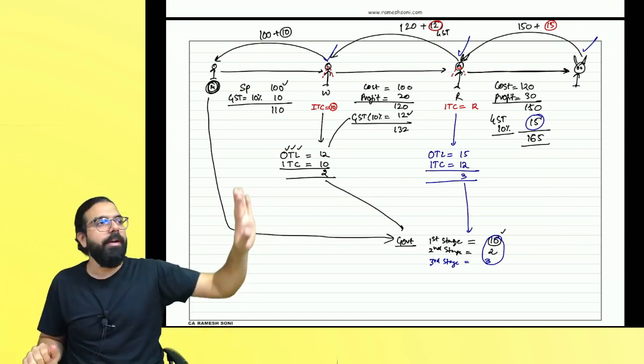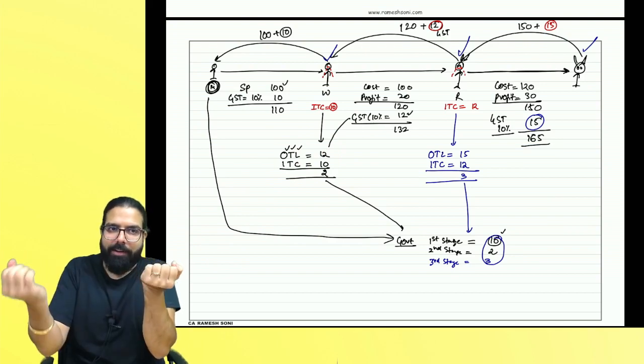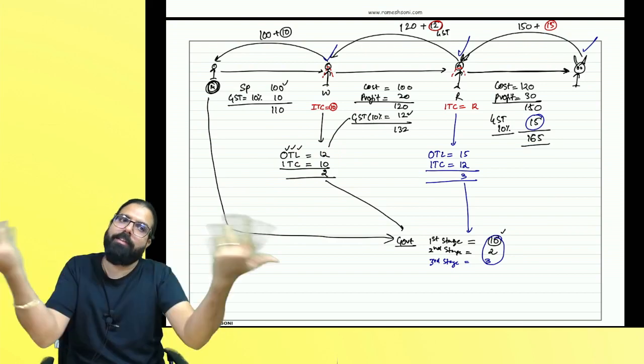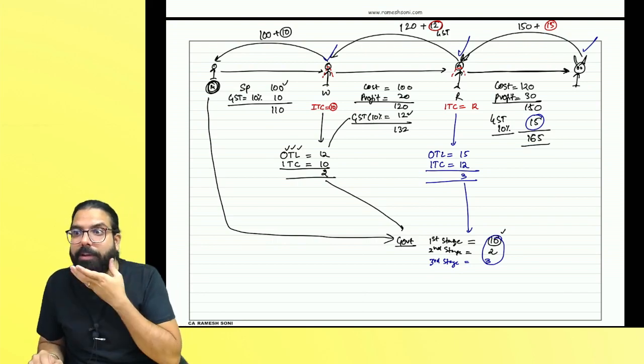You know what you will do? First of all, you will sell. You will collect GST. When you buy, you will get credit. You will set off, pay the balance, file the return, chapter over. That's all GST is. Did you guys understand this 100%?